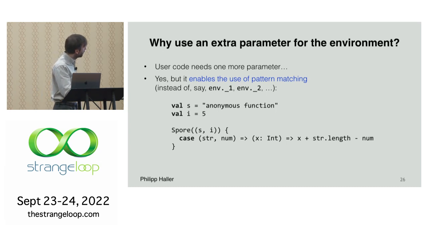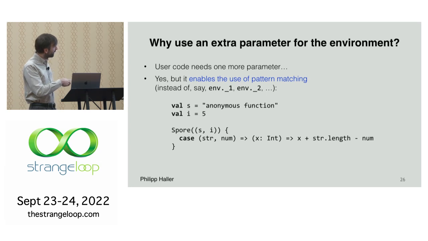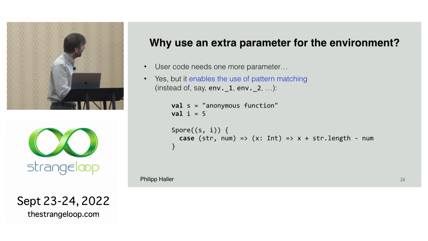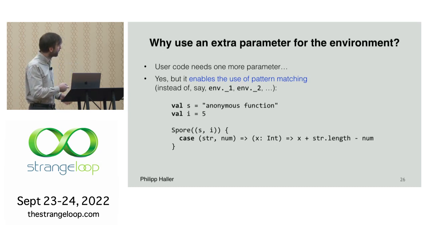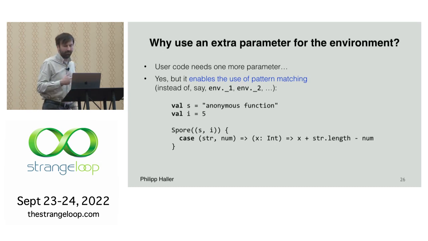So let's say you want to capture two things. The way it works is we pass these, again, we have to initialize the environment explicitly, right? So we pass them in as a tuple, and then we immediately use pattern matching to destructure the environment, okay? So this is actually quite nice if the environment consists of multiple variables, okay? And this is possible because the environment is the first parameter, so we can easily use pattern matching there.